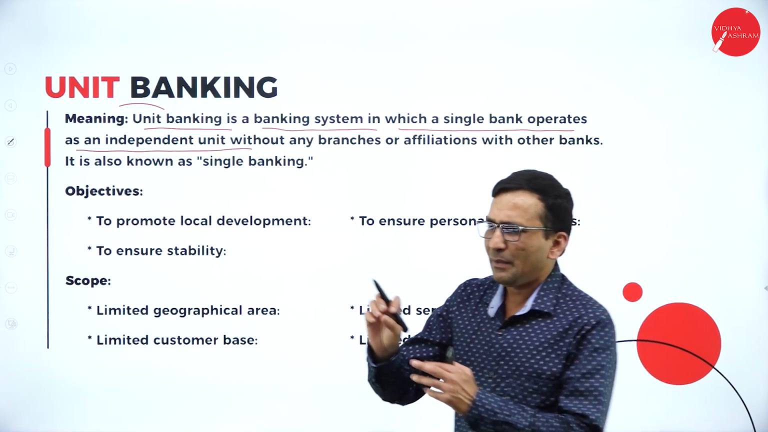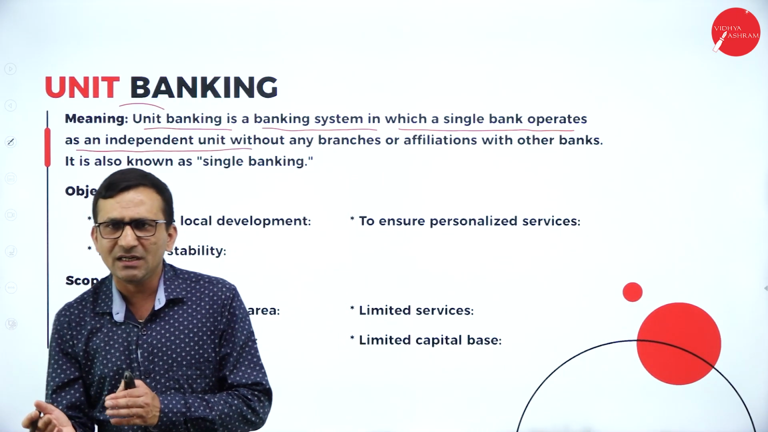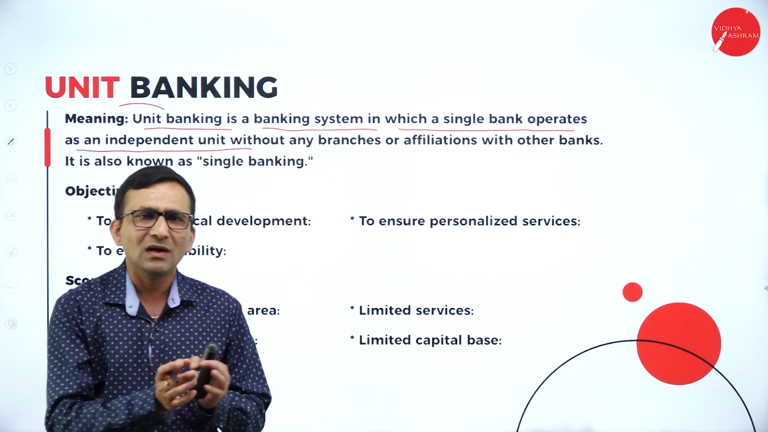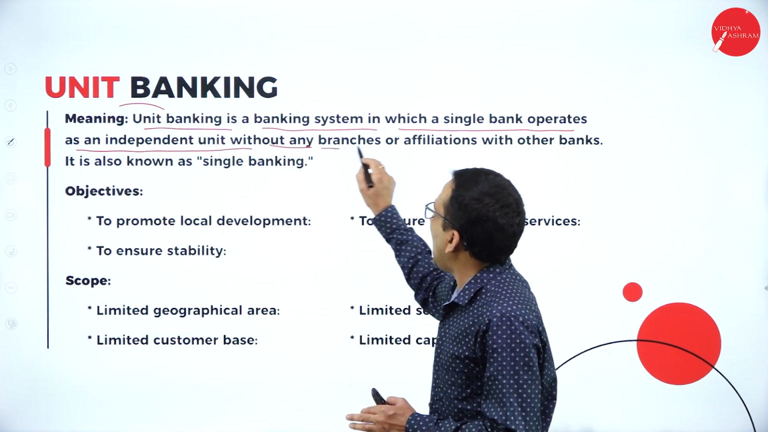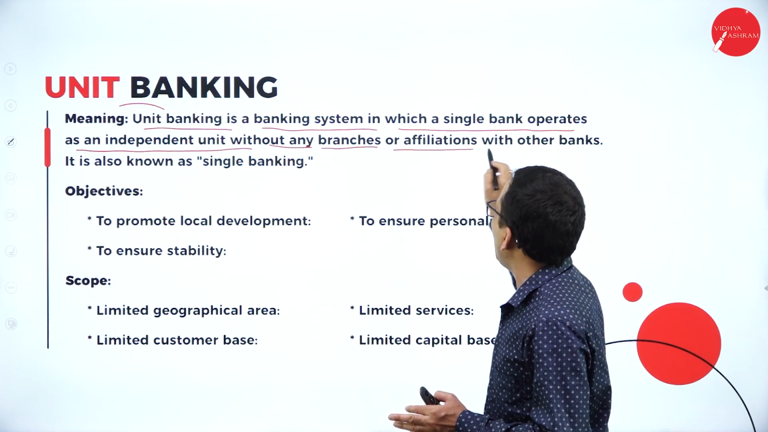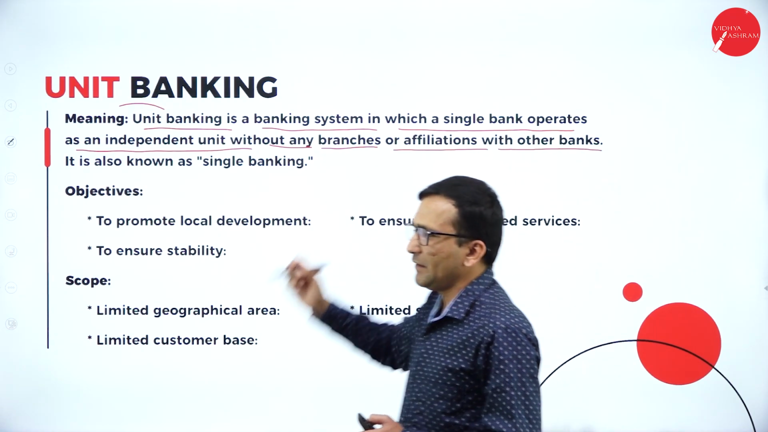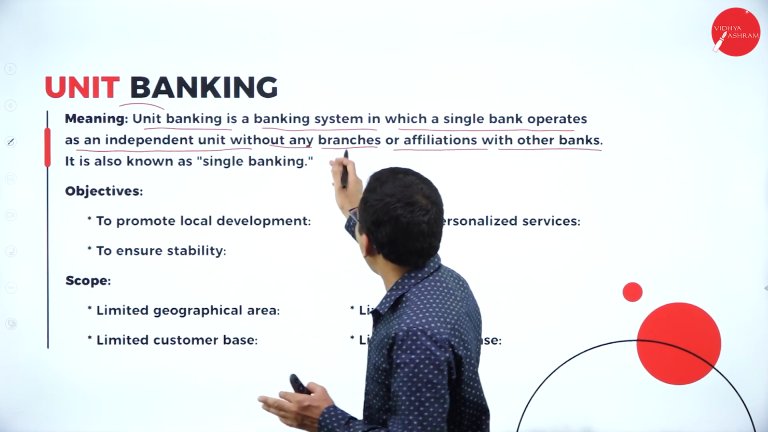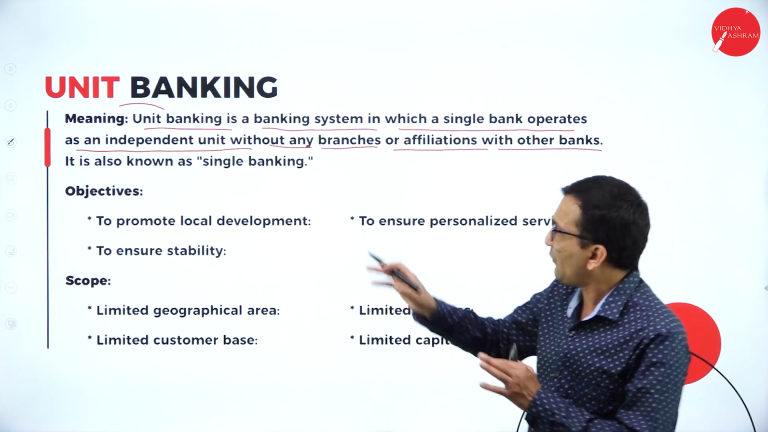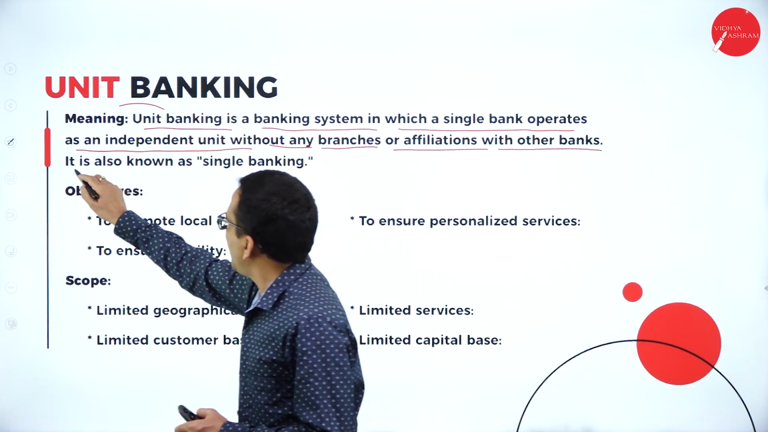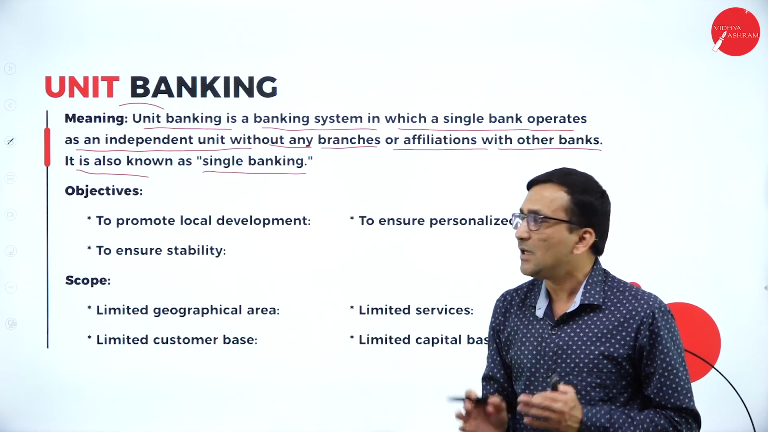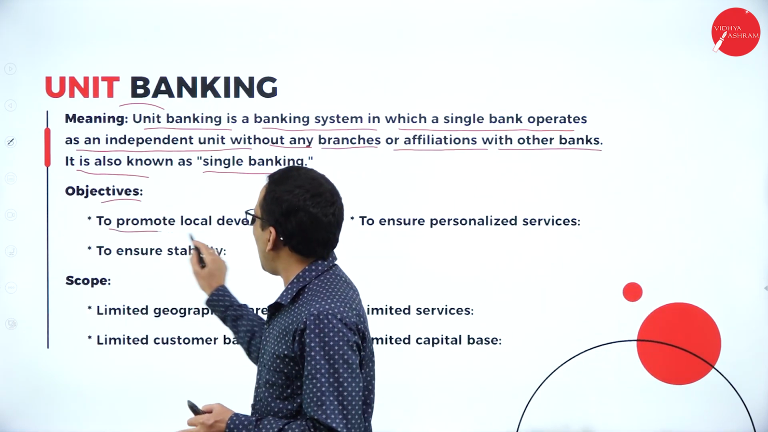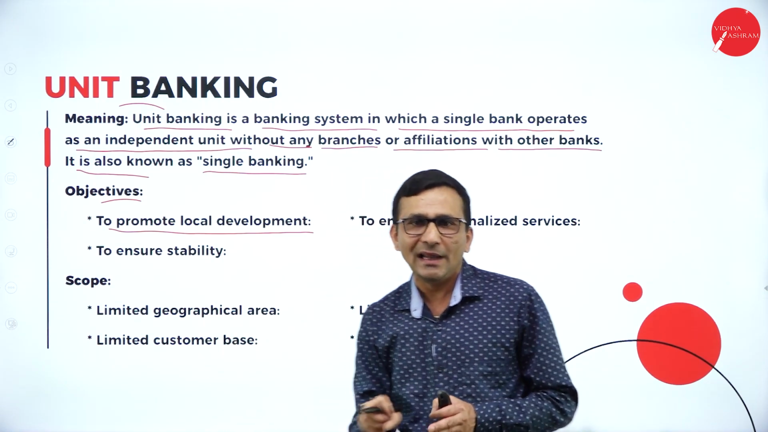For example, if you want to extend your small unit to one rural area, without having any branch or affiliation with another bank, here we are not finding any specific branch, we are finding one unit. So it is also known as single banking, and the objective is to promote local development, the local area.